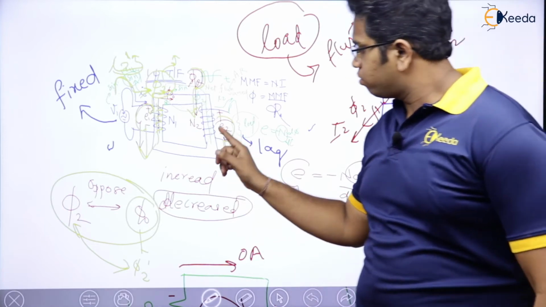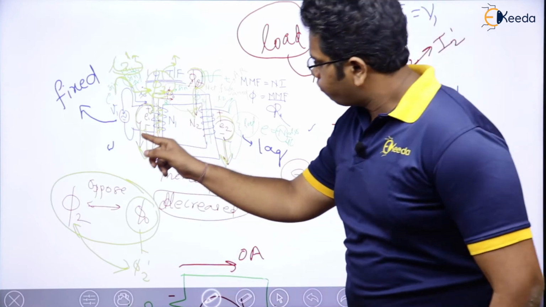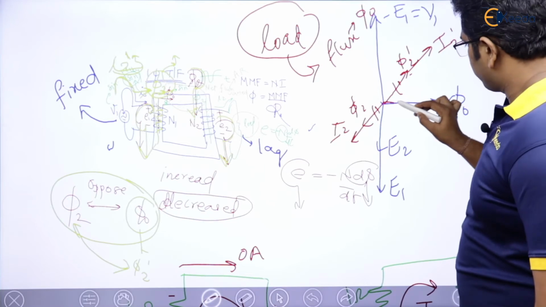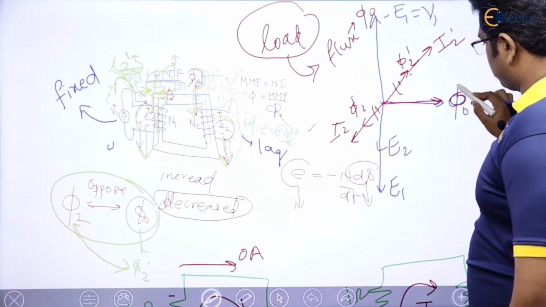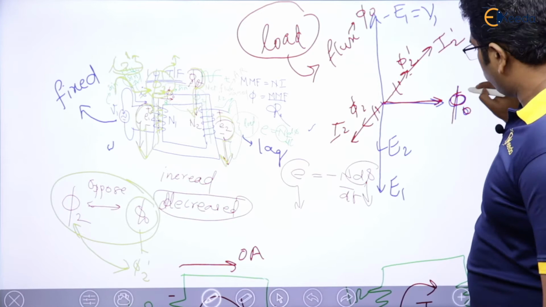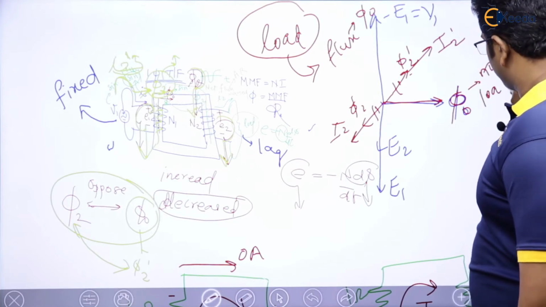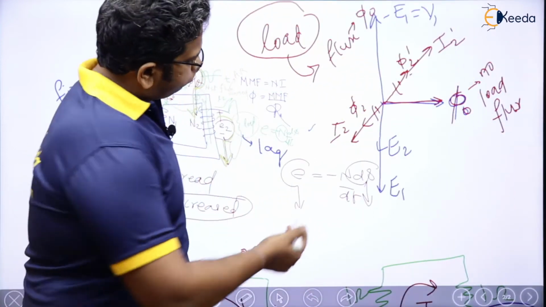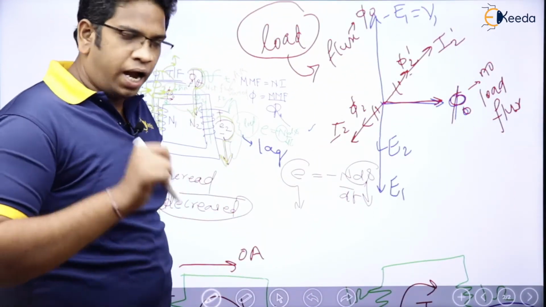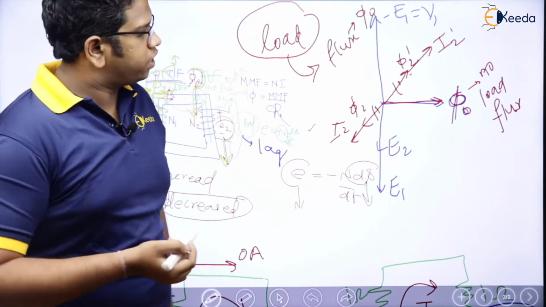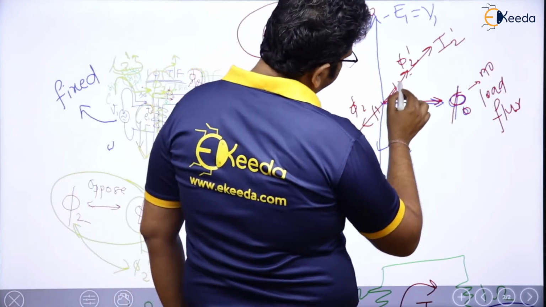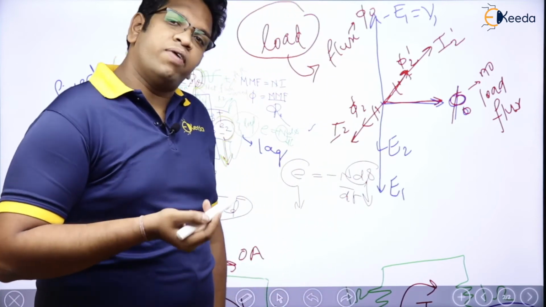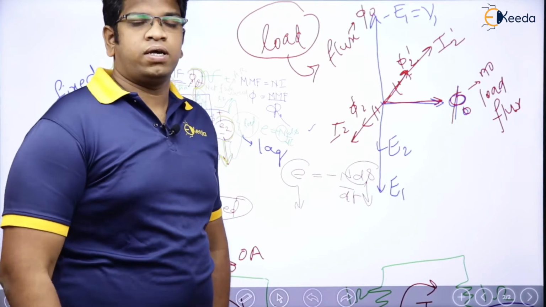Why? Because see, phi 2 came, right? Phi 2 dash came again. Original flux was this much only. Original flux was how much? Phi naught. No load flux, right? But what happened is, because of this I2, phi 2 came, and we have now analyzed that phi 2 will be exactly compensated by phi 2 dash. So we can say that phi 2 and phi 2 dash never existed.